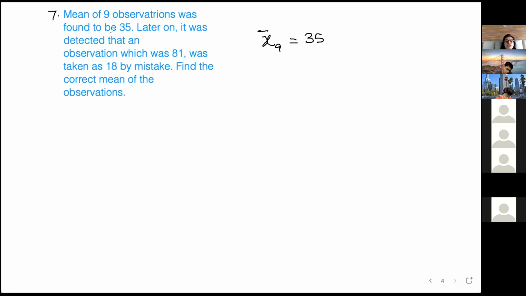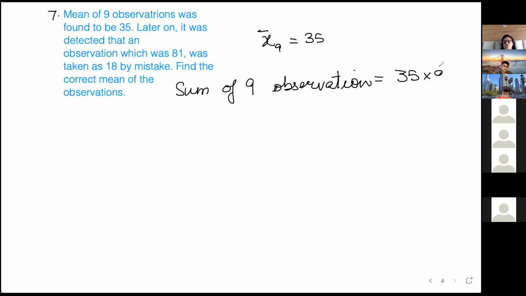And later on it was detected that an observation which was 81 was taken as 18 by mistake. Find the correct mean of the observations. Okay. So the sum of 9 observations, how much is that? Who will tell me? Sum of 9 observations is equal to 35 into 9. How much is that?